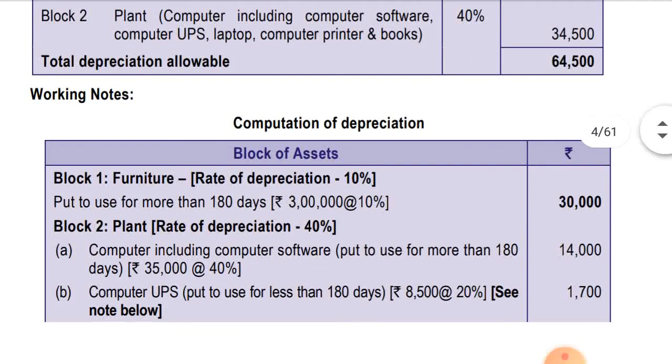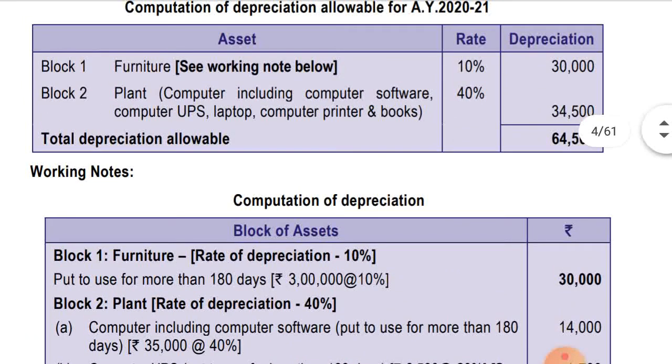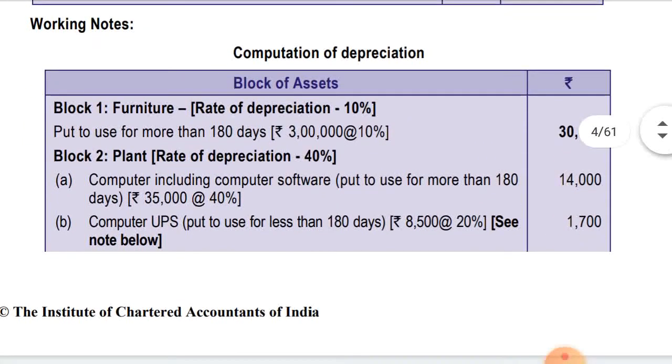Computation of depreciation. Block 1, furniture. Rate of depreciation is 10%, put to use for more than 180 days. 3 lakh into 10%, 30,000 is coming, which they entered on the upper side. Now let's see the working note for the second block of assets. Plant, rate of depreciation is 40%. Computer including computer software, put to use for more than 180 days, 35,000 at the rate of 40% is coming to 14,000. Computer UPS put to use for less than 180 days, so 8,500 at the rate of 20%, so 1,700 is coming.